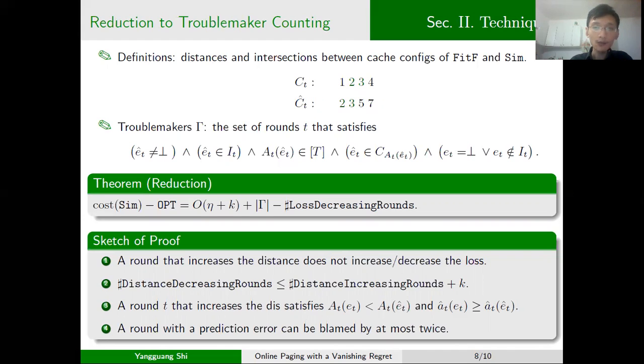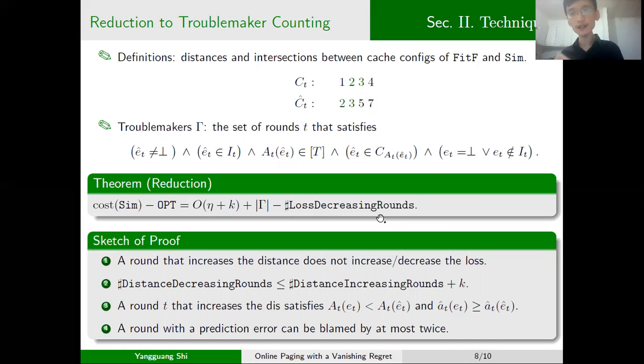So as we can see, our loss will be increased by 1 at the round T prime because a cache miss will happen to our algorithm but not to the algorithm fit F. That's why we call the round T the troublemaker. And so we have such a theorem. The loss of our algorithm sim is bounded by big O, the number of the prediction errors, plus K, the cache size, plus the number of the troublemakers, minus the number of the rounds where the loss decreases.